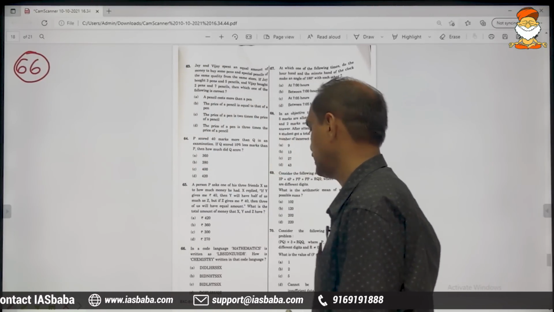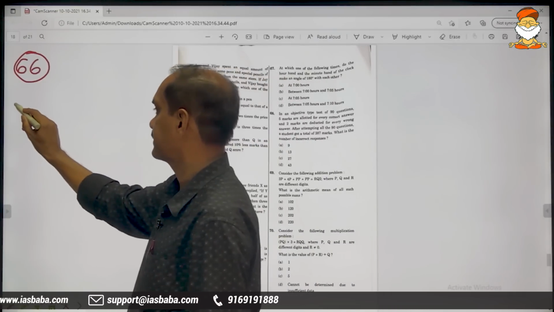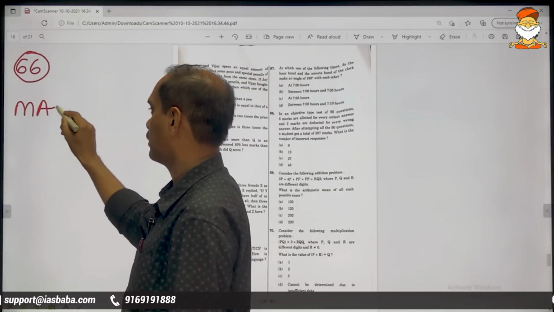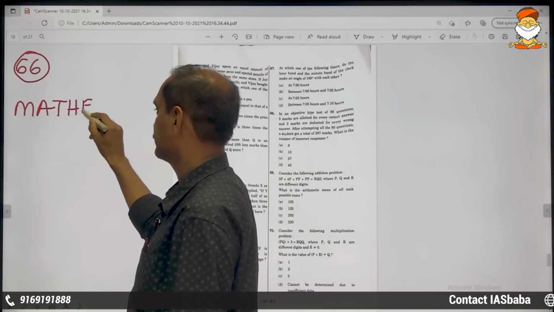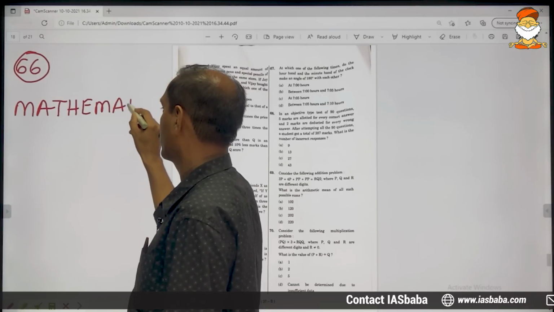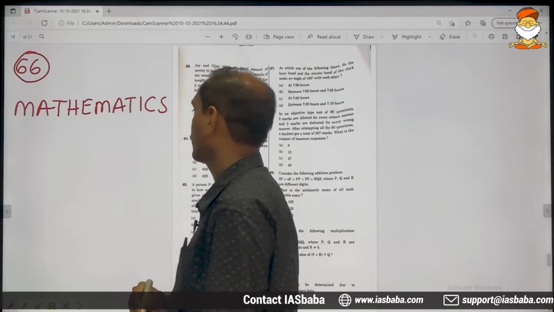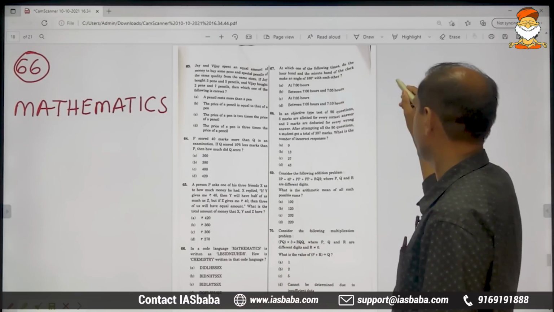Coding and decoding. The code for mathematics is given, and the code for chemistry is asked.